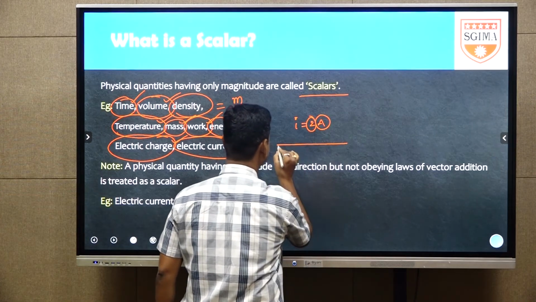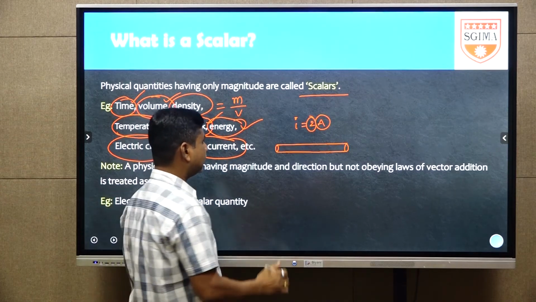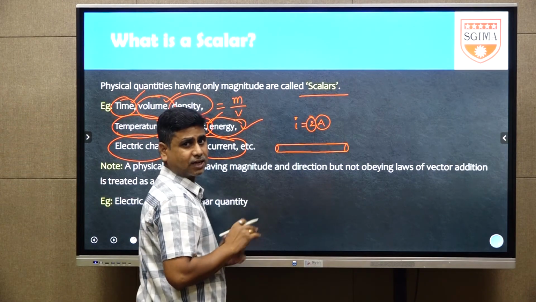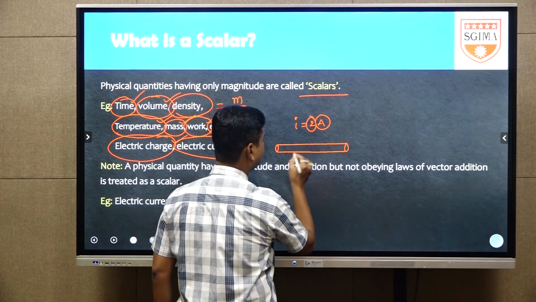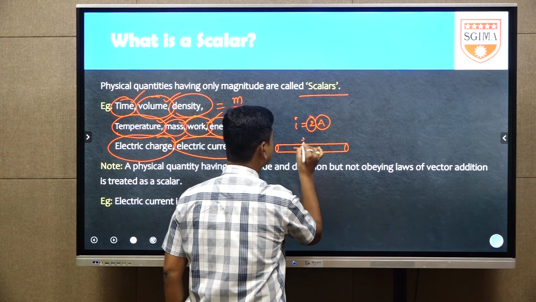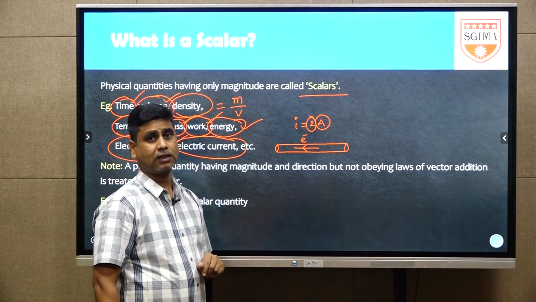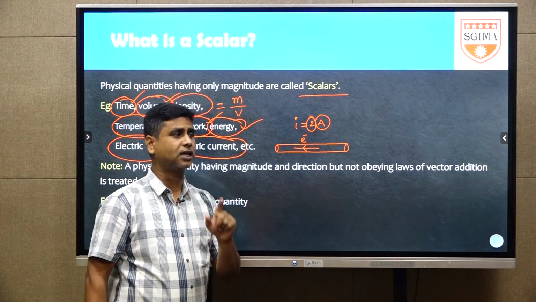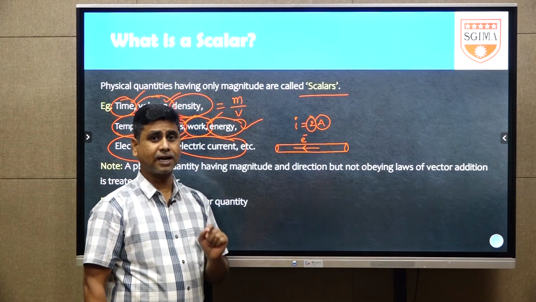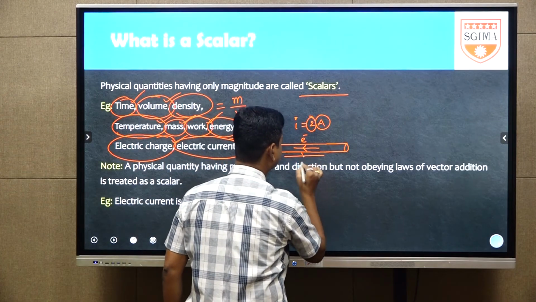Let us consider a conductor, and take one small area of cross section of the conductor. If you apply a potential difference across the conductor, then electrons will be moving from one end to another end. For example, electrons are moving from right to left. The conventional direction of electric current through the conductor is the opposite direction of flow of electrons. That is the direction of current.